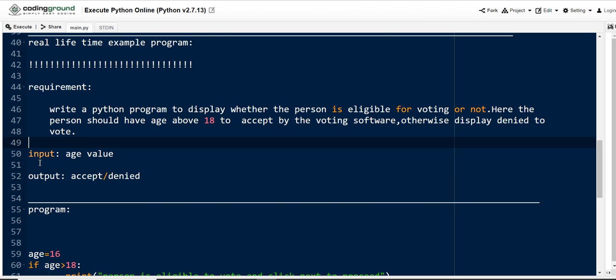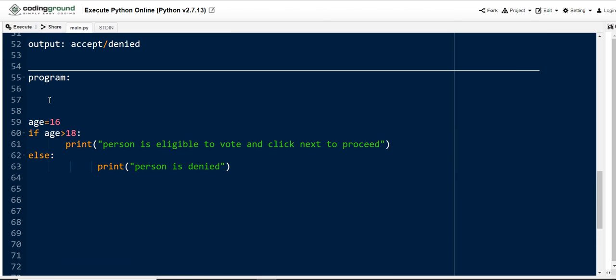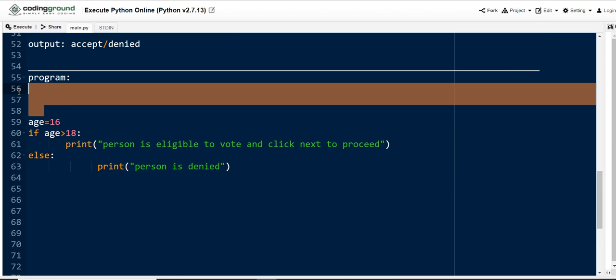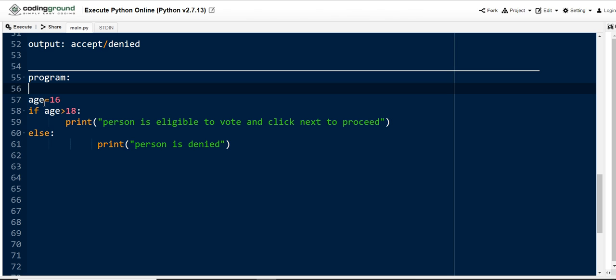Coming to the input and output format: in the input we need to provide the age value, and in the output it should display accepted or denied by the voting software. For that we have written a program in Python. See here, we have assigned 16 to age, and if age greater than 18, if this condition is true, this block will be executed.